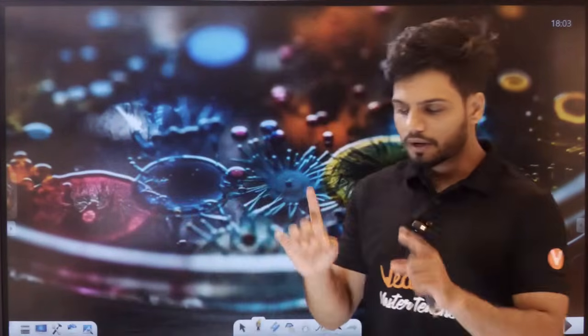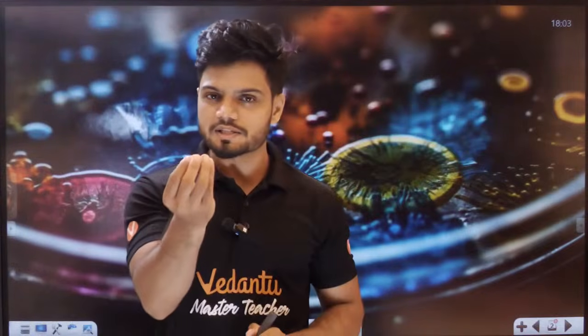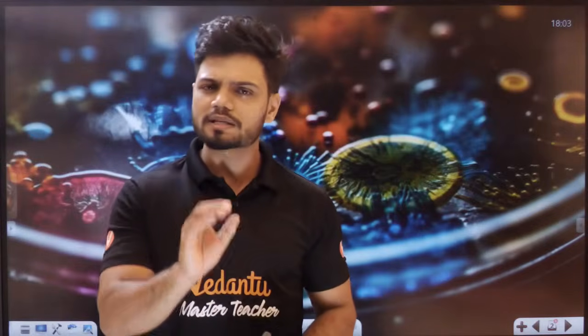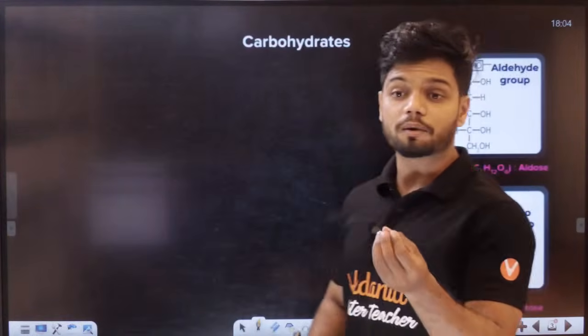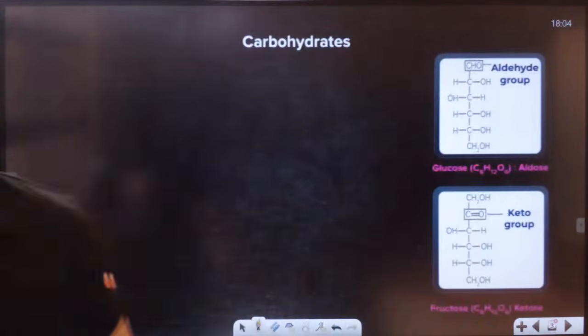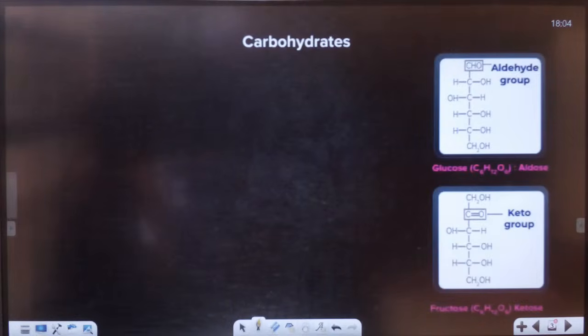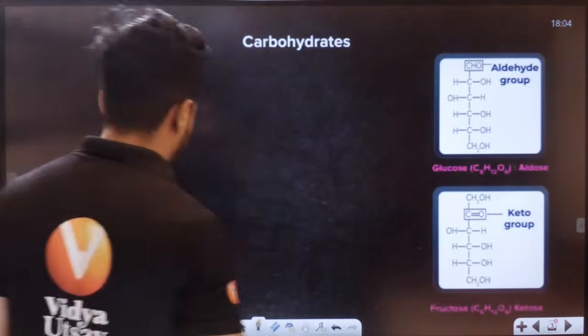Now, first things first, before we go to enzymes, we have a very small topic called carbohydrates. Let's understand what exactly carbohydrates are.